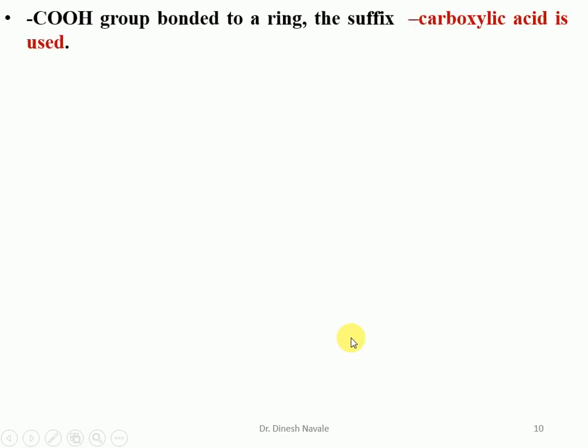Now, when a carboxylic acid group is bonded to the ring, the carboxylic acid is always utilized as the suffix. So that means it is like a cycloalkane carboxylic acid. So in the IUPAC nomenclature, when the carboxylic acid group is bonded to the ring, the carboxylic acid word is going to be utilized as the suffix. So it is going to become cycloalkane carboxylic acid.